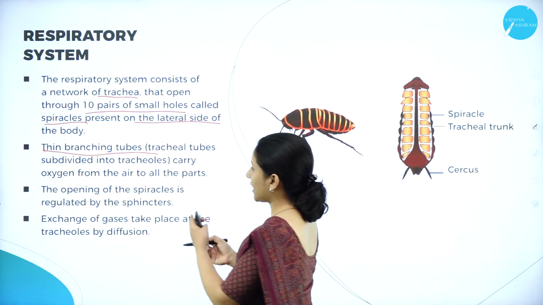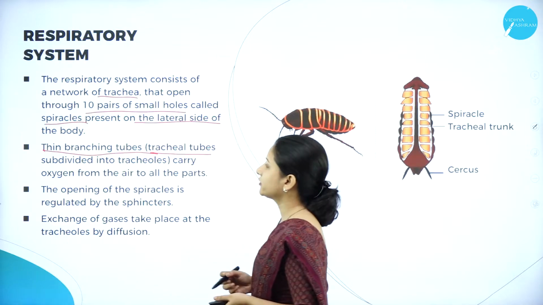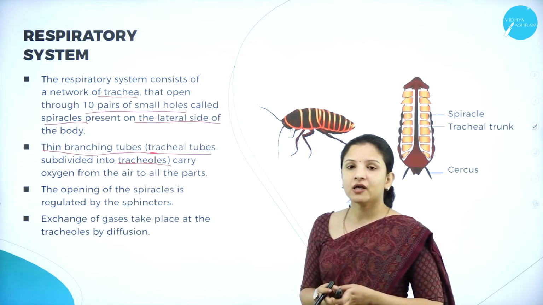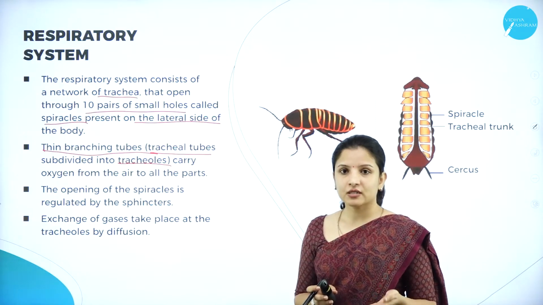These thin tracheal tubes are again subdivided into tracheoles, like how we have alveoli in the lungs.